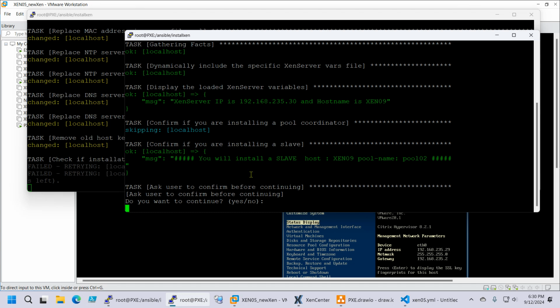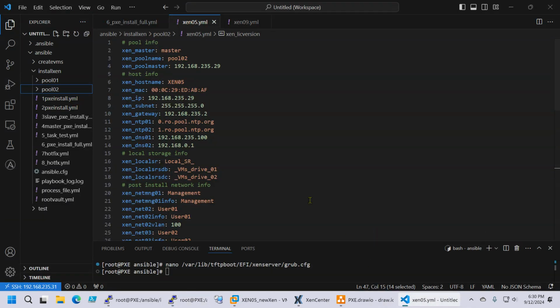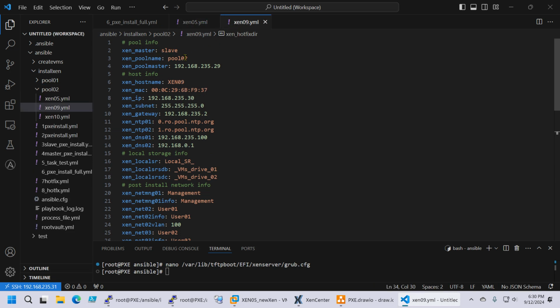So if for example, let's see, where is it? So here, if Xen master is master, then it executes some commands, and if the Xen master equals slave, then it will execute